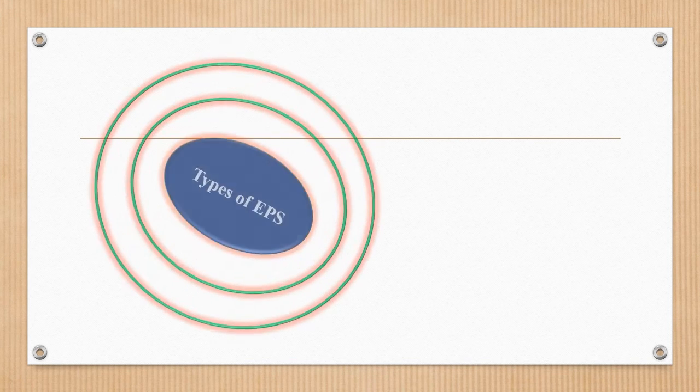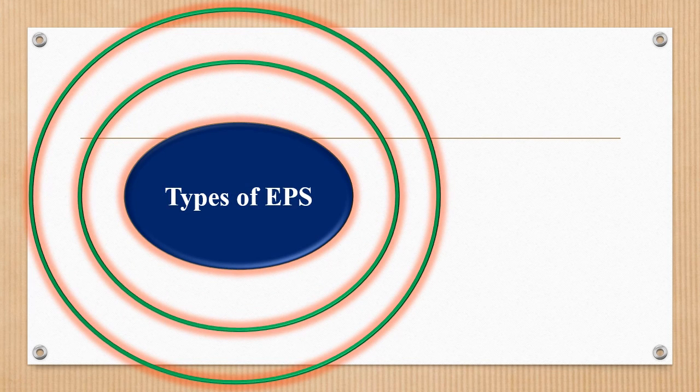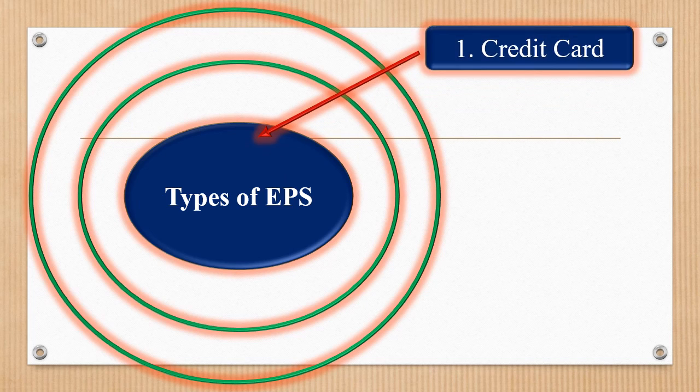Now, we will see types of electronic payment system. So, first type is credit card. You all know what a credit card is. A credit card is a plastic card having a magnetic number and code in it. Credit card is an instrument issued by the banker to enable credit purchase and cash withdrawal. The name itself makes it clear that it is a pre-approved loan which the customer uses.